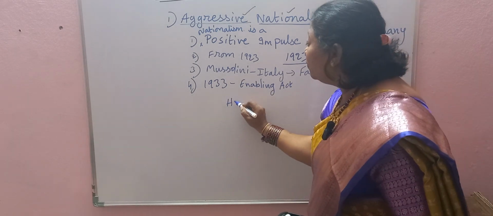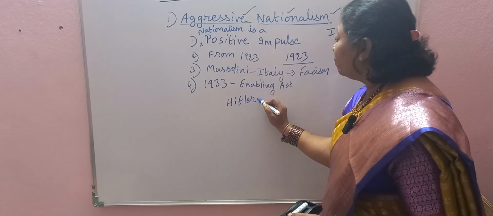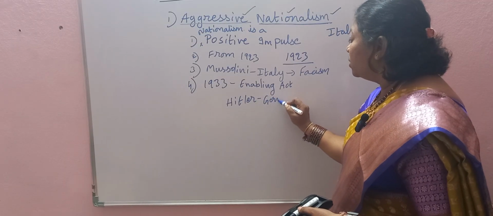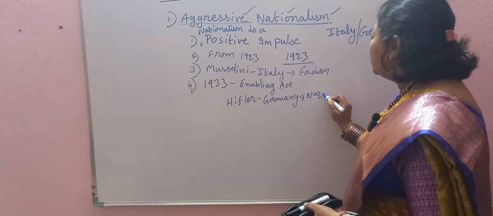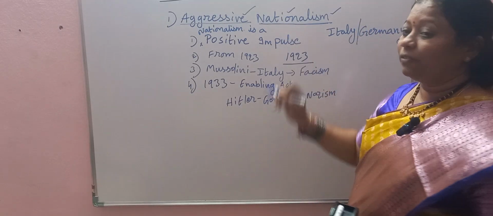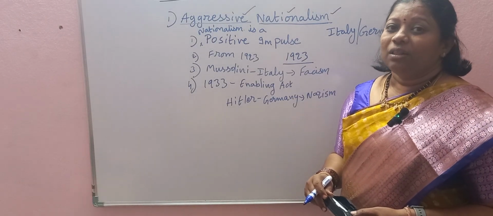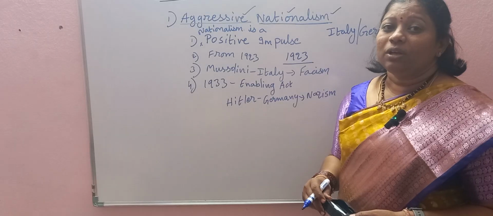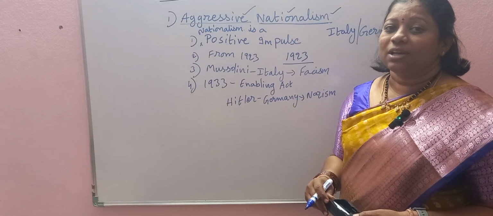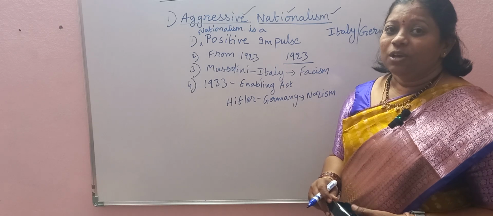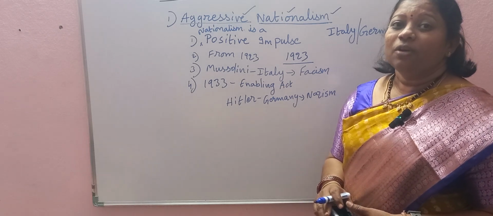And here you have to remember Mussolini, Italy, fascism, and Adolf Hitler in Germany, and he raised the feeling of Nazism. So these are the two perfect examples of aggressive nationalism by which the Second World War was started. The feeling that they have all the rights to occupy and rule the other countries, only Italians as well as Germans. So that was the first and foremost reason for the occurrence of World War II.